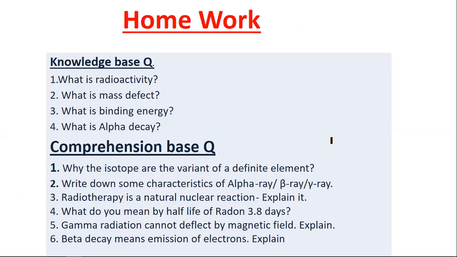And this is homework for you. Knowledge based questions are: what is radioactivity, what is mass defect, what is binding energy, and what is alpha decay. And comparison based questions are: why are the isotopes variants of the same element, and write down some characteristics of alpha, beta, and gamma. Radioactivity is a natural nuclear reaction, explain it. What do you mean by the half-life of radon being 3.8 days? Gamma radiation can be deflected by magnetic field, explain. And beta decay means emission of electrons, explain.